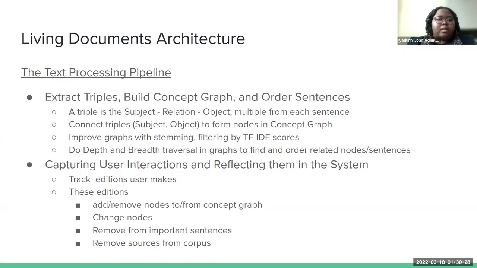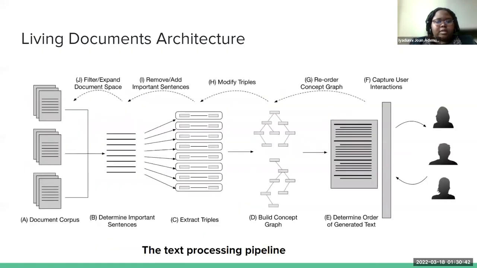Now, when the users interact with our system through the interface interactions we provided, it affects the concept graph to the extent that nodes can be removed and nodes can be added. And this is basically our architecture. Basically, the interactions have to go on to affect every part of our system.